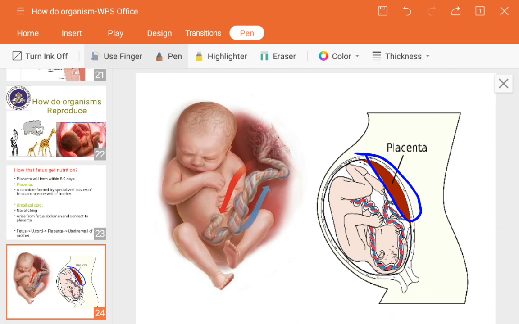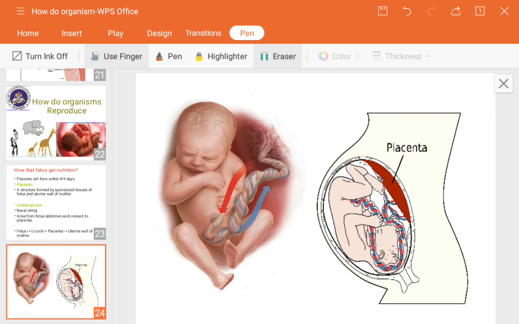The same process will be here also. The blood vessels present in the specialized tissue of the placenta conduct the nutrients from the mother and provide them to the baby. Whatever waste there is will also be passed out through that placenta.